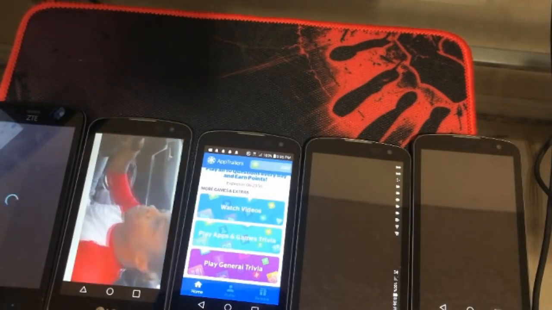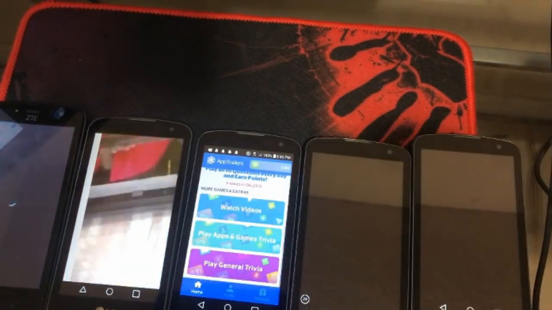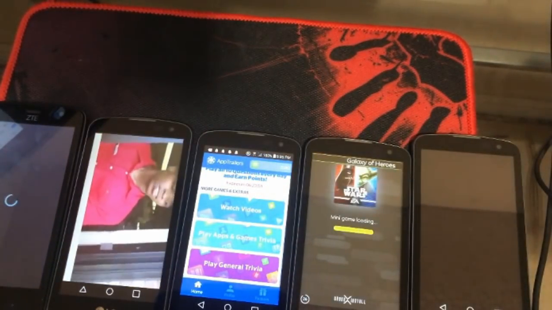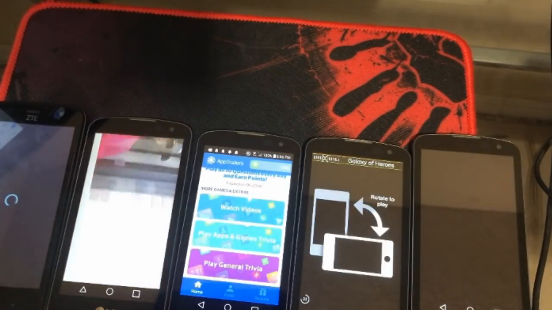So let's talk about very quickly exactly what you want to do with this. This is going to be the ultimate guide for this application. You're not going to find a better guide online for AppTrailers and how you can earn with it.